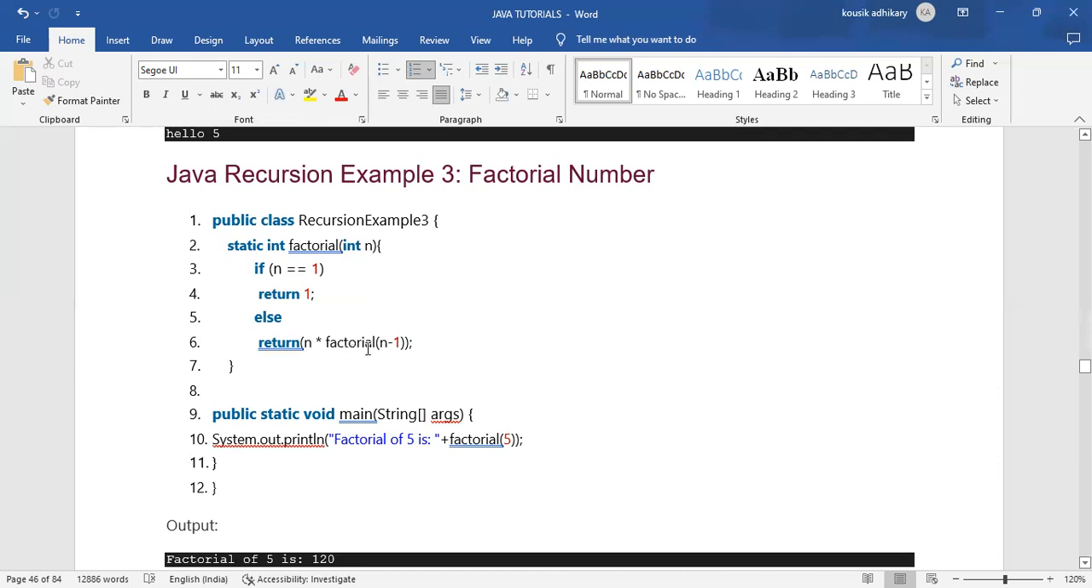That means the value of n and factorial with the parameter, whatever the value of n; here we have given 5, minus 1, and the value of n into 5. Within the main method we have written System.out.println, factorial 5 is, plus factorial, and the value I have given is 5. After I call that method,